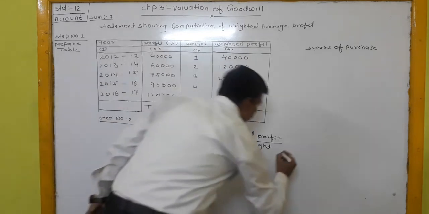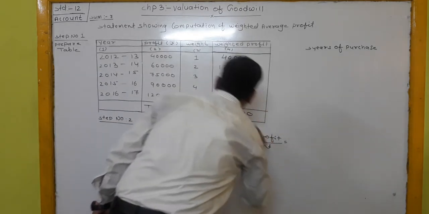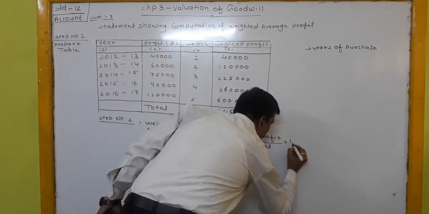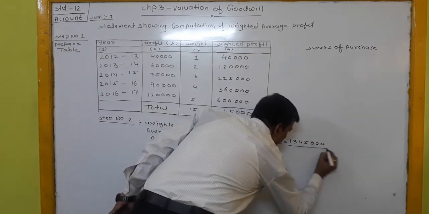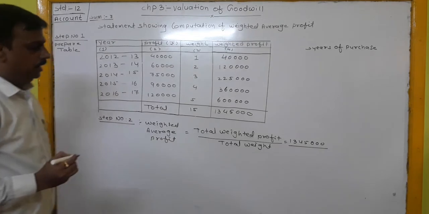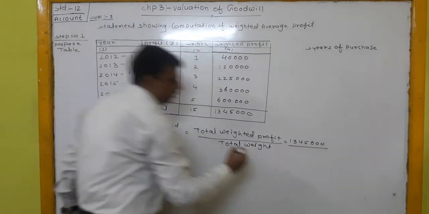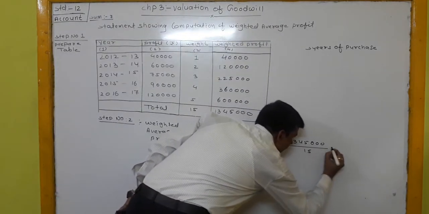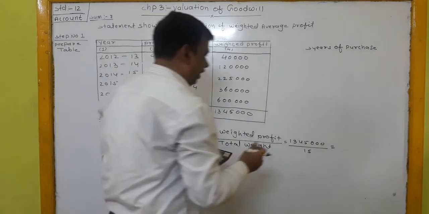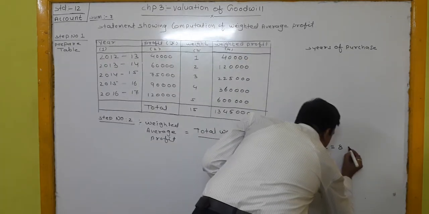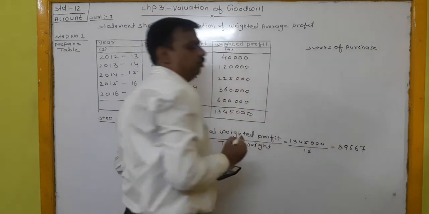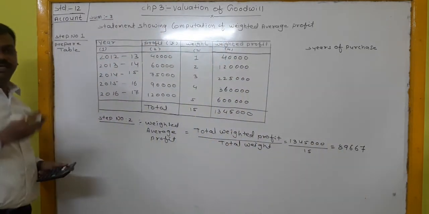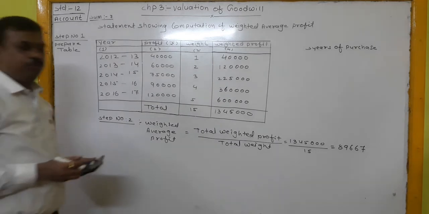Now total weighted profit is rupees 13,45,000. Total weight is 15. Dividing, we get 89,667 as our weighted average profit.